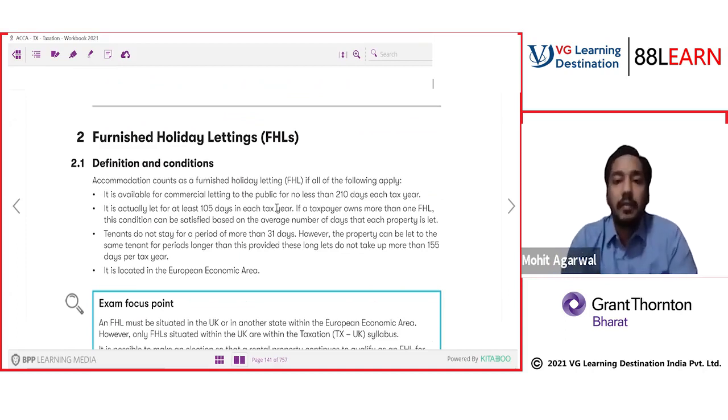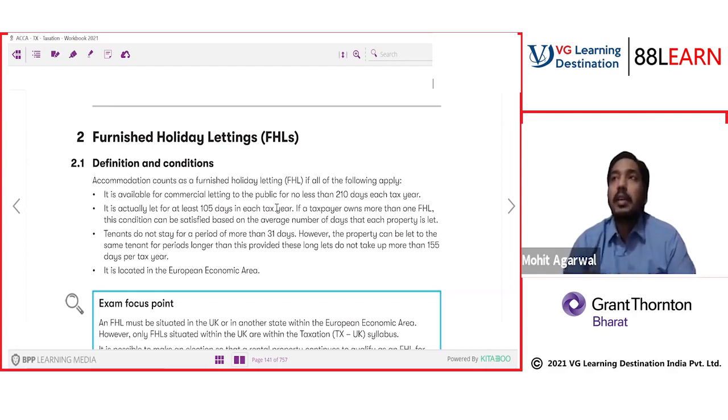Now understand this first. What is furnished holiday letting? See, I told you that this topic, property income, talks about rental income. But furnished holiday letting is a different type of property. When we talk about FHL, what type of property are we talking about? Are we talking about a residential property? Are we talking about a commercial property? First thing is, we are talking about commercial property.